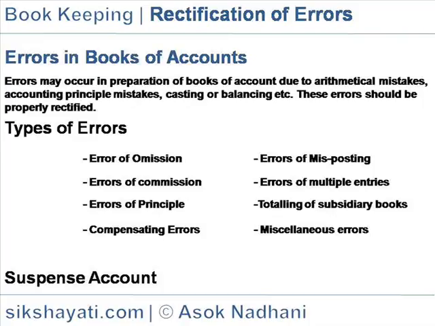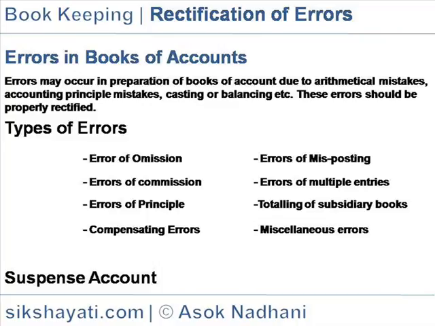Errors of principle. Errors committed due to wrong application of the principles of accounting. For example, assets purchase is recorded in purchase account. Compensating error. When one error is compensated by another error of opposite nature. For example, purchase books and sales books both are undercast by rupees 500.